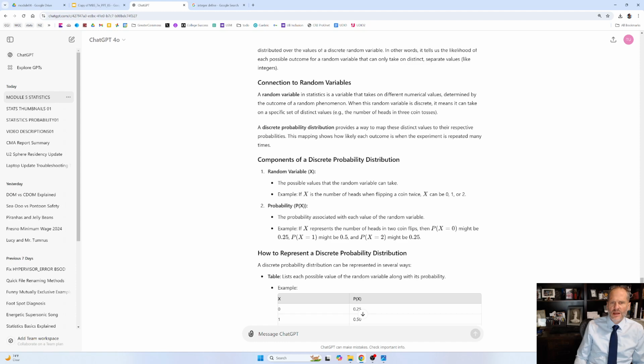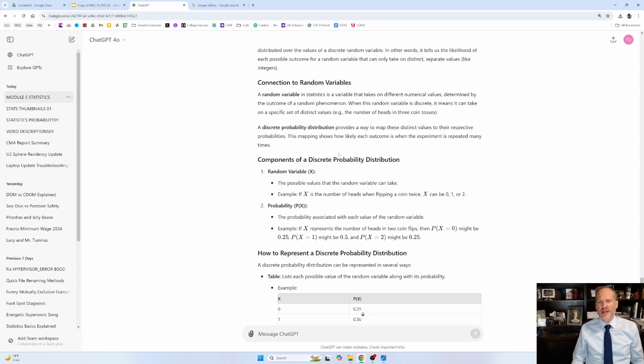Connection to random variables. A random variable in statistics is a variable that takes on different numerical values determined by the outcome of a random phenomenon, like rolling a dice or flipping a coin. When this random variable is discrete, meaning it's a whole number, it's not continuous, it can take on a specific set of distinct values, e.g. the number of heads in 3 coin tosses. A discrete probability distribution provides a way to map these distinct values to the respective probabilities. So we map these distinct values that the variable can be to their probabilities.